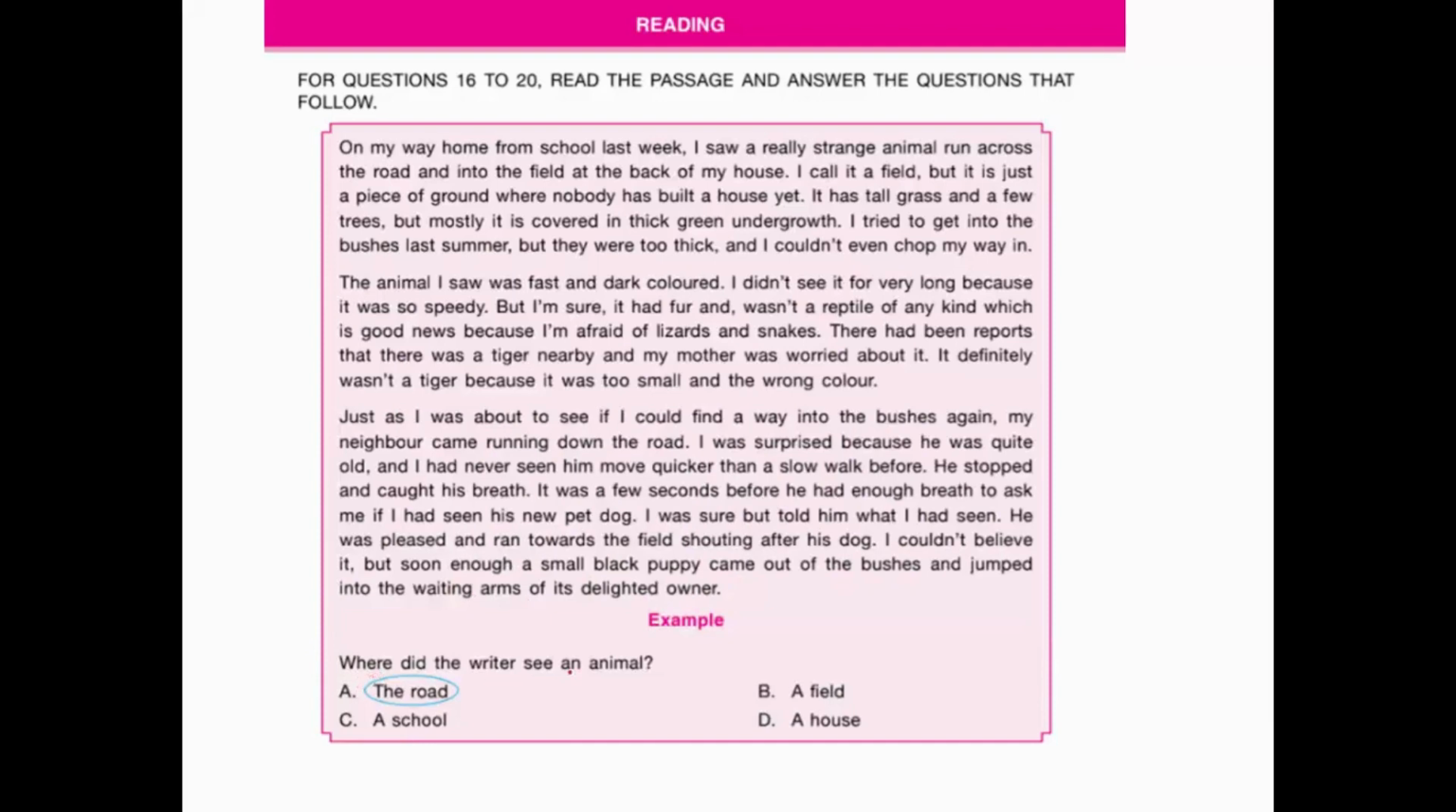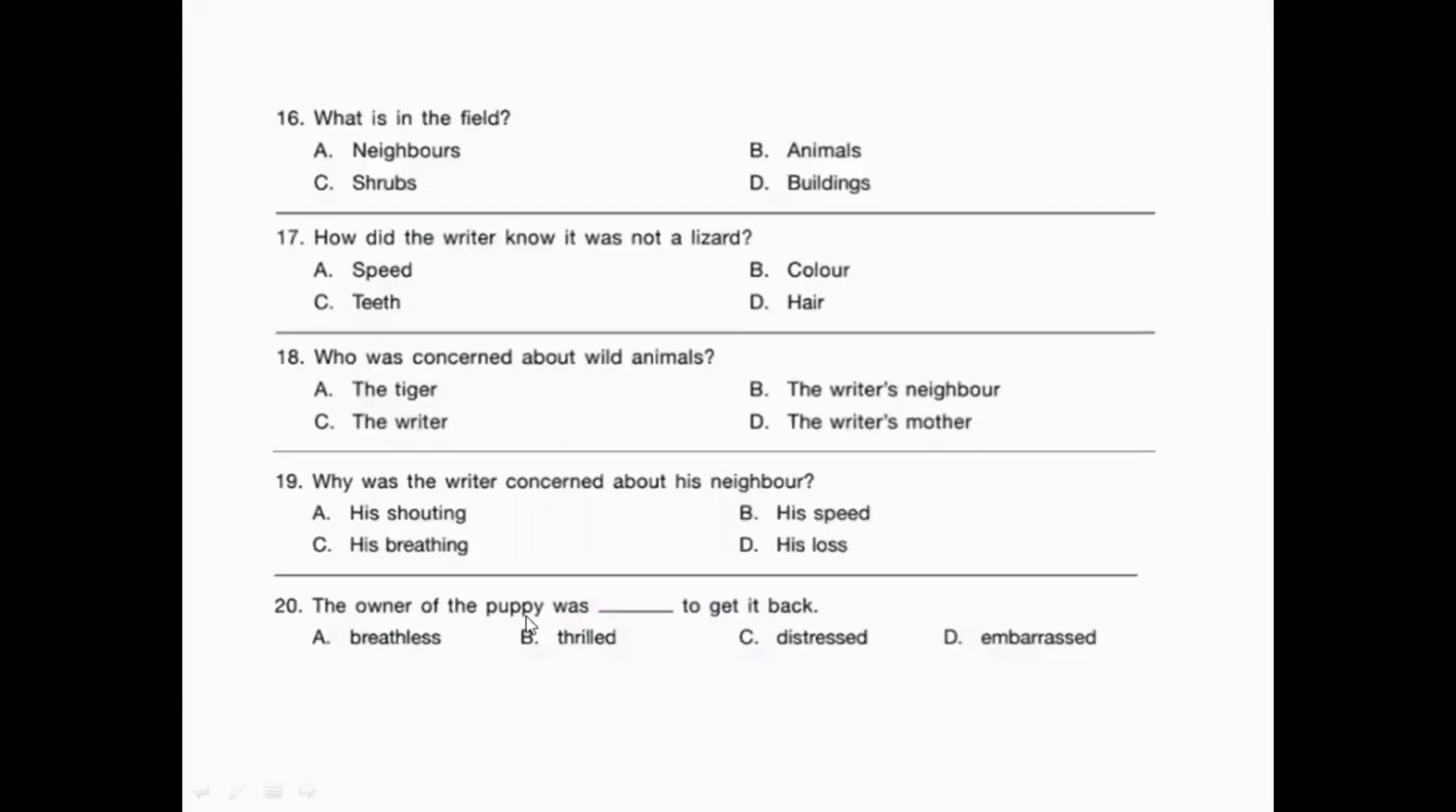Okay, where did the writer see an animal? Where did he see it? On the road. Okay, so this is the correct answer. Let's move to the questions. What is in the field? What did he see? Yes, there were small shrubs. Okay, so this is our correct answer. Now, how did the writer know it was not a lizard? How did he get to know that it's not a reptile? Because of its hair. Okay, so option D is our answer.